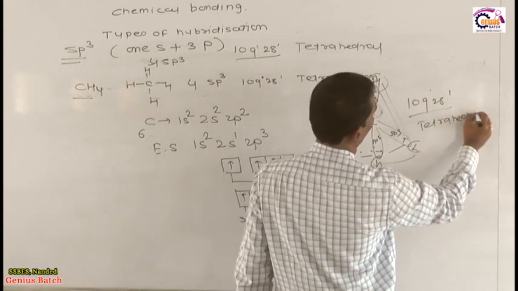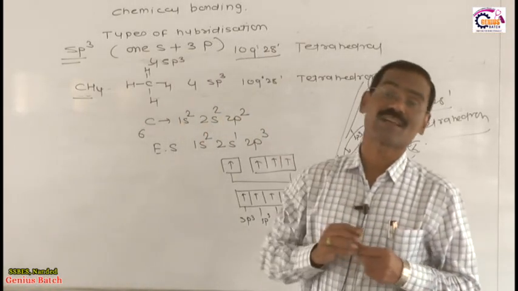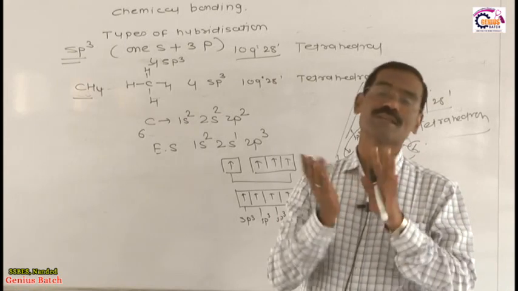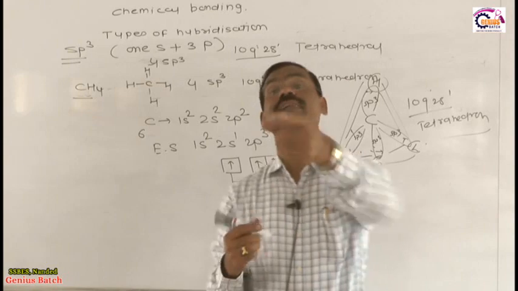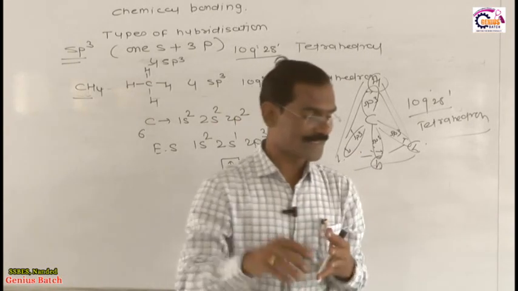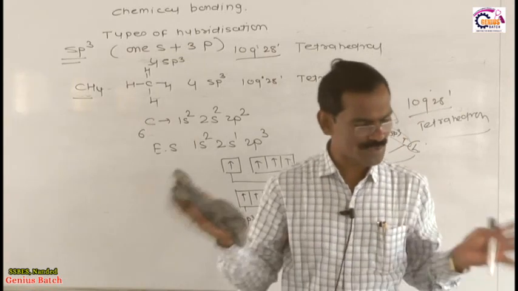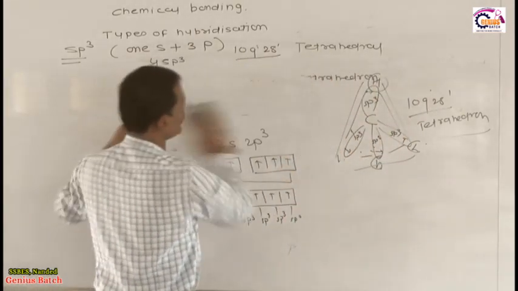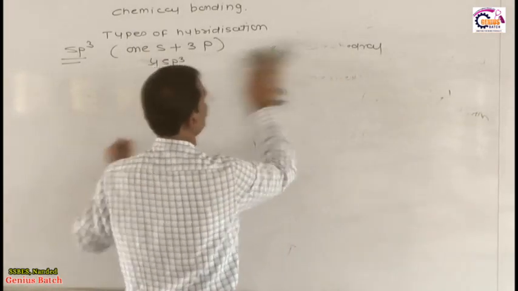But dear student, when is the geometrical shape tetrahedral? The bond angle is 109 degree 28 minute only if all electrons are sigma bonded. In this case, so many cases are there. I will give you all the cases related to this phenomenon. Now the first case, write down in your notebook. This is a very interesting case.